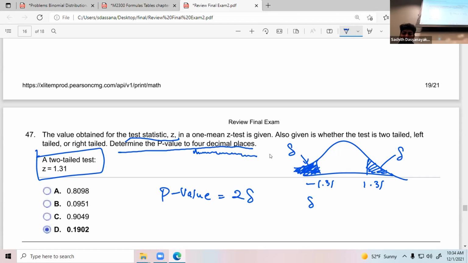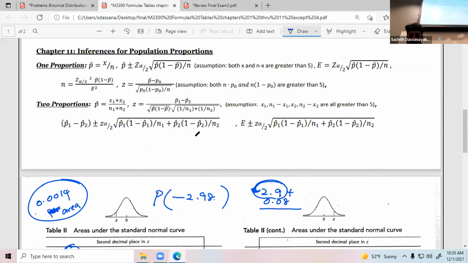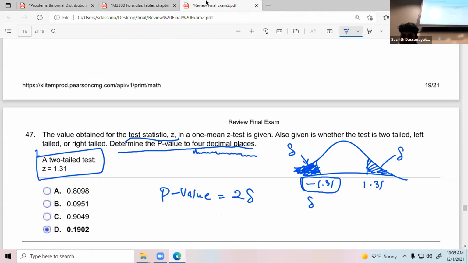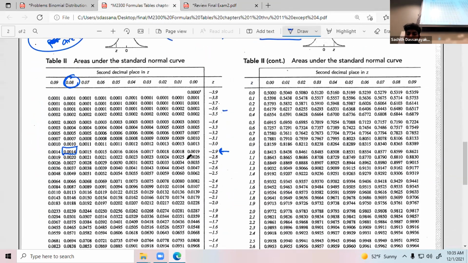How do you find this area? Go to the Z table and find the area that belongs to this value, negative 1.31. So negative 1.3, where is that?